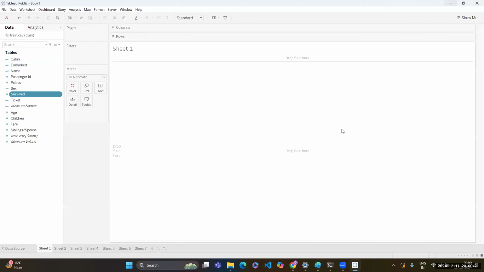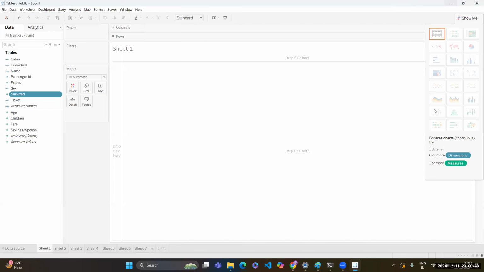Now on this particular side, this is called columns, and this is the rows, and this is your field where we are going to create the things. You can drag and drop the things over here as well, or over here as well. On the very right hand side, I have an option called Show Me. In Show Me, according to the data, you can create different types of plots. It's not only restricted to the pie chart and the bar chart. There are so many things.